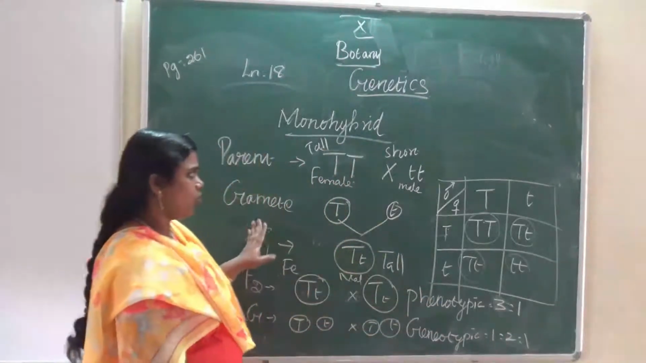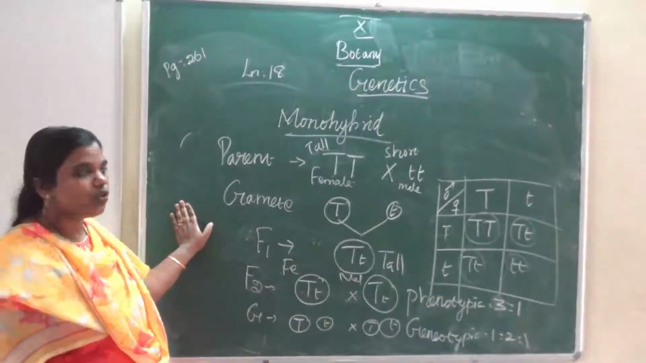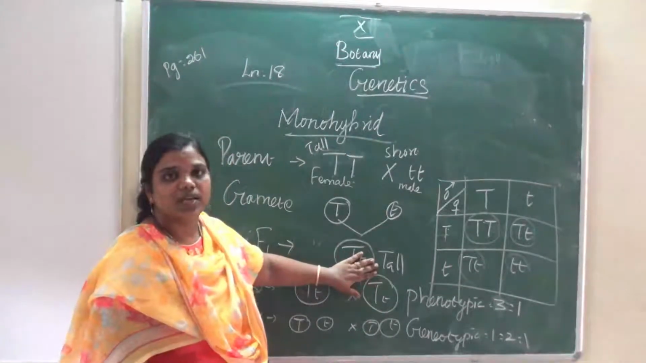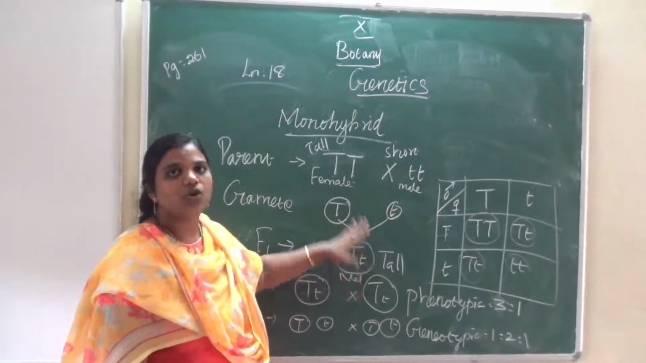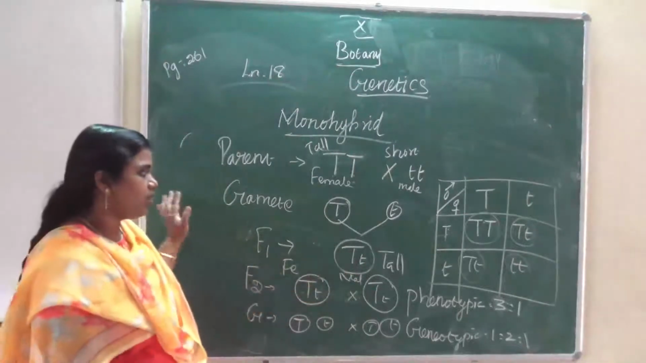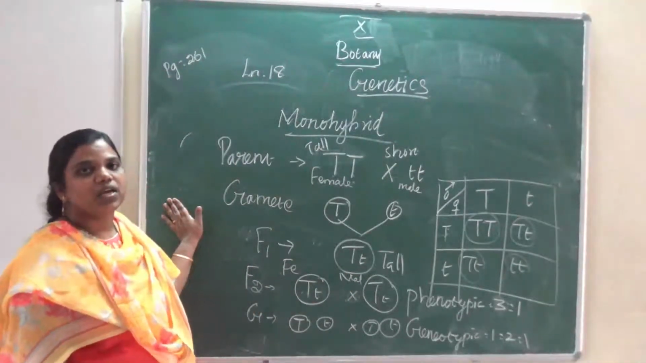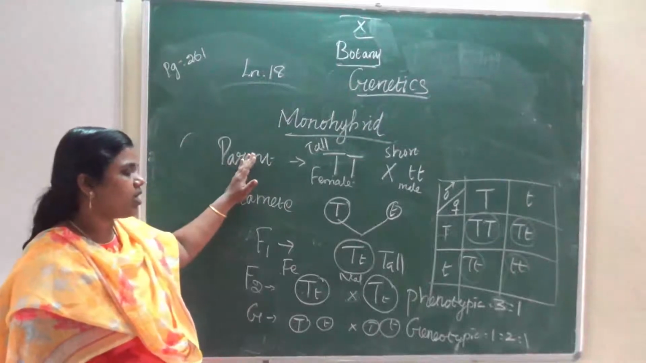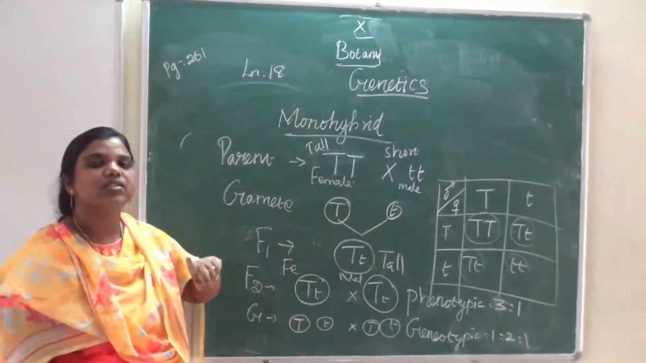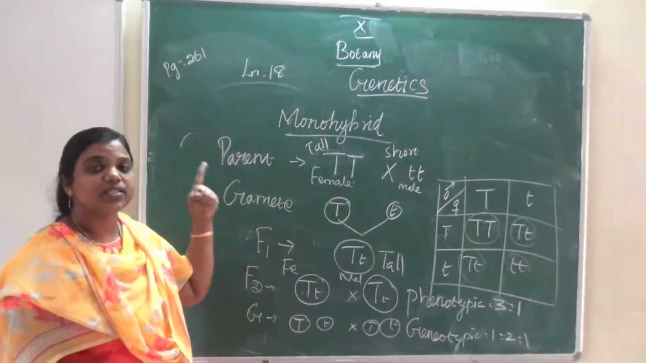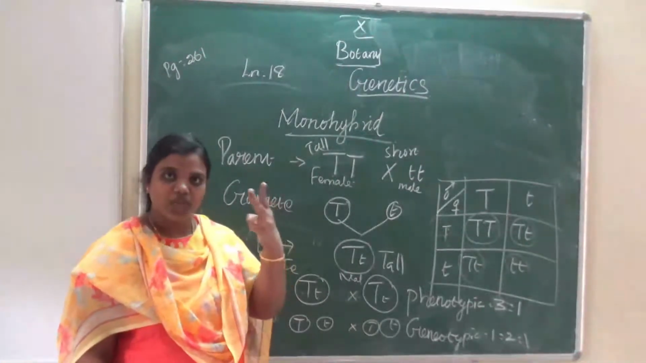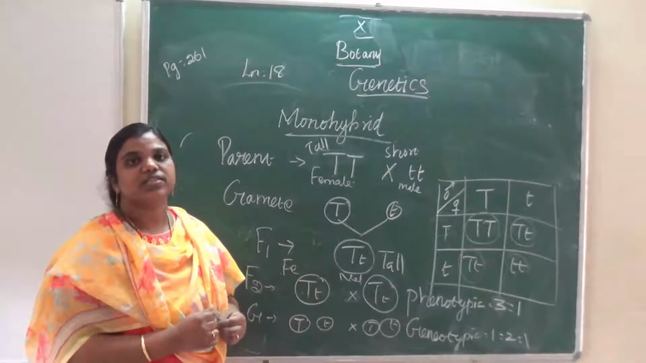Okay, this is the monohybrid inheritance. So genes are transferred from parent to offspring through gametes, from one generation to another generation. Okay, this is all identified. Mendel first conducted the monohybrid experiment, with only a single character crossed. Next class I will explain two characters crossed, that is dihybrid.